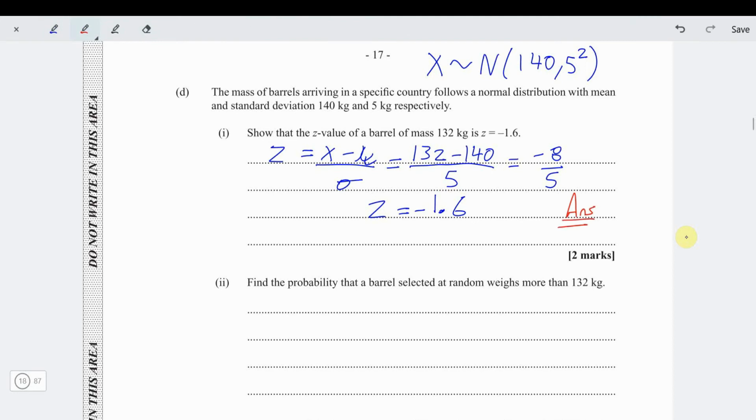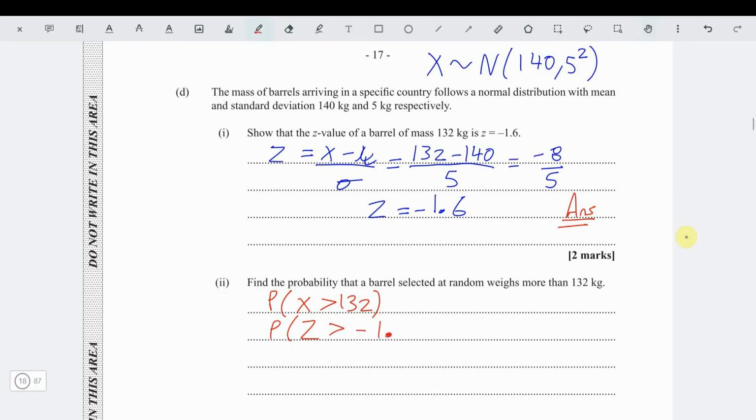We like these questions because they're nice. It's just a show. Now the next part says, find the probability that a barrel selected at random weighs more than 132 kilograms. In other words, find the probability X is greater than 132 kilograms. In that case, we have to standardize it first to get the probability that Z is greater than the standardized value for 132, which is negative 1.6.